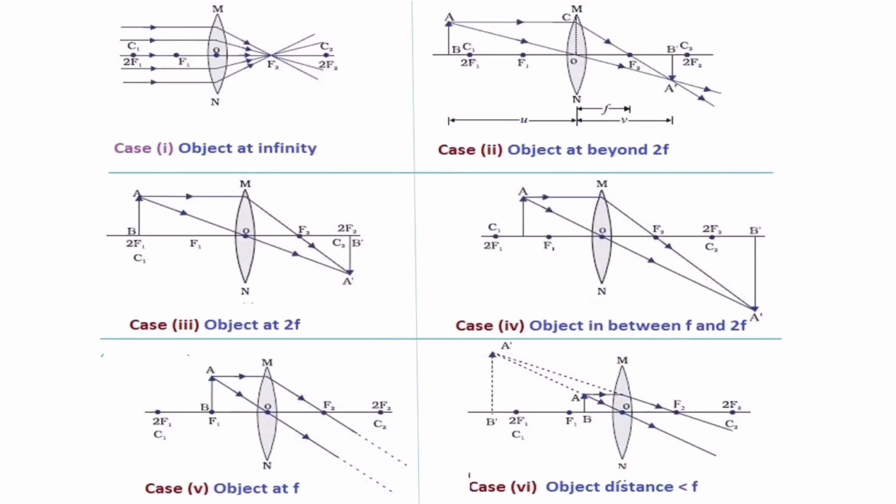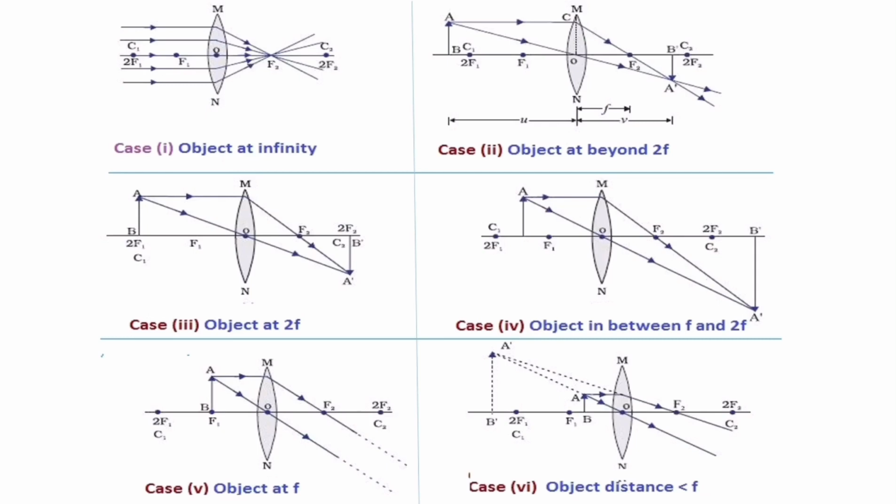The first case, when an object is at infinity, here you can see the rays of light coming parallel to the principal axis, and after refraction it always passes through the focus. That's what is happening here. So the image formation point is f2, because f2 is on the other side of the lens.